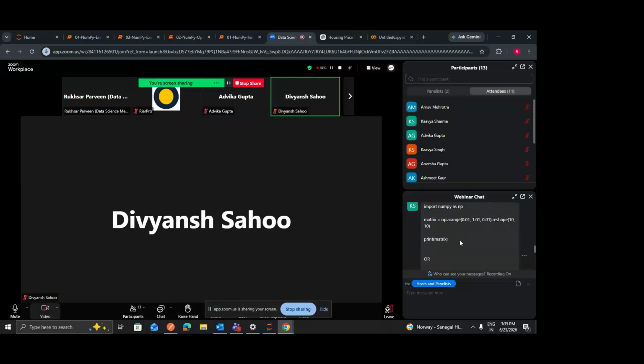Kavya has given two solutions. The first one is similar to what we have discussed, reshaping. And the next one, basically she's using this linspace function, which will generate everything between the range of 0.01 till 1, and the number of values is going to be 100 numbers within this range. And then she has reshaped this using the reshape function.